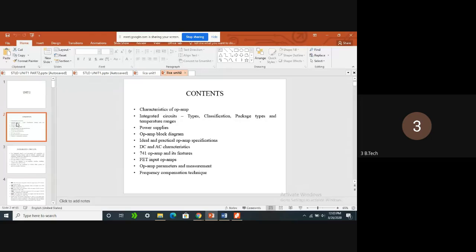We can see how the operational amplifier can be built with the help of the differential amplifier, and what the other stages are in building an operational amplifier. An operational amplifier is an integrated circuit, an analog IC. We can see how it can be fabricated, how it works, and what the different applications of the op-amp are, from the next class onwards.